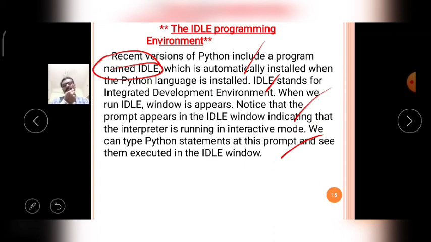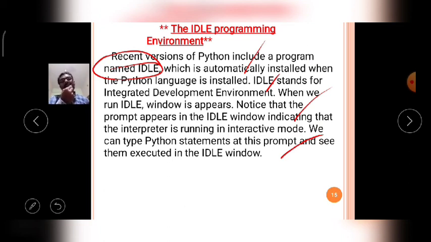So in the recent versions of Python, the Python language gives IDLE, that means the integrated development environment. It is a small application of Python. It gives the options to create Python files, save Python files, and execute Python files.